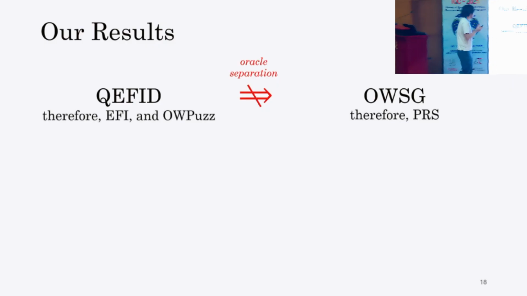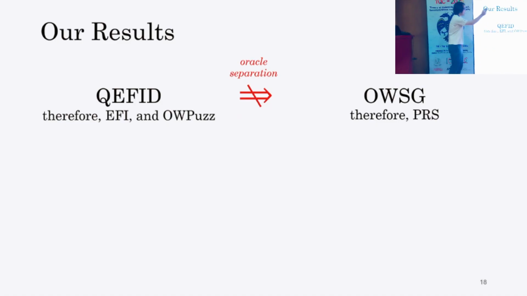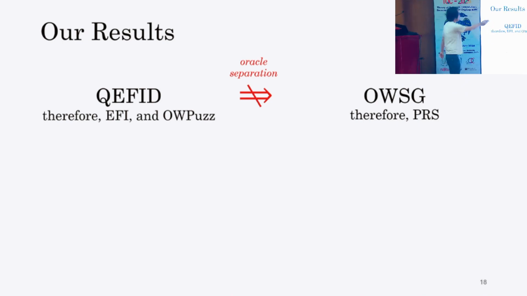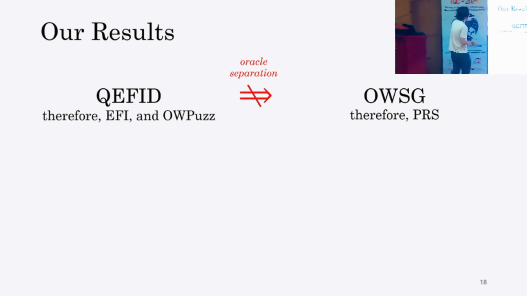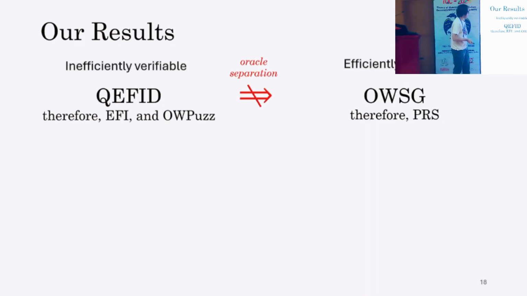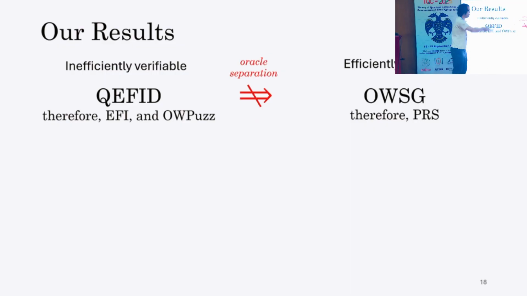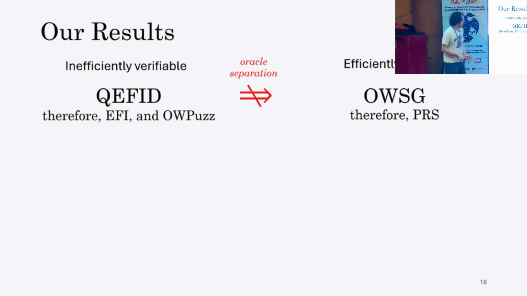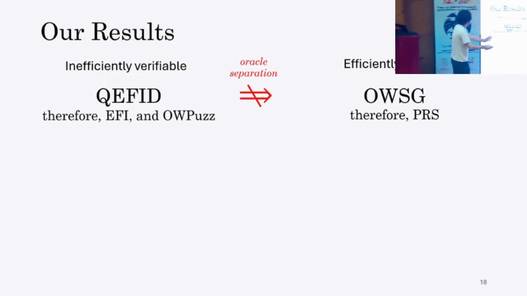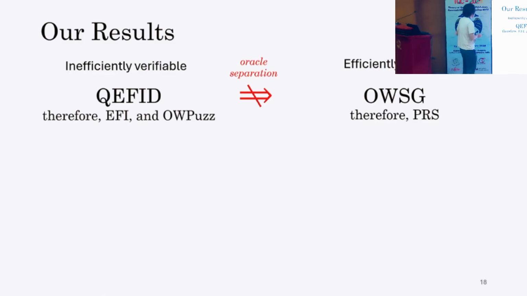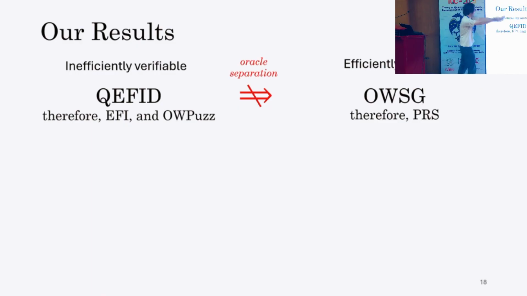As QEFID implies some other primitives like EF1 puzzles, and one-way SG is implied by others like PRS, this means that those primitives cannot be constructed from those primitives. Importantly, one side is inefficiently verifiable and the other is efficiently verifiable. So this result means that there is a gap between efficiently verifiable and inefficiently verifiable primitives.